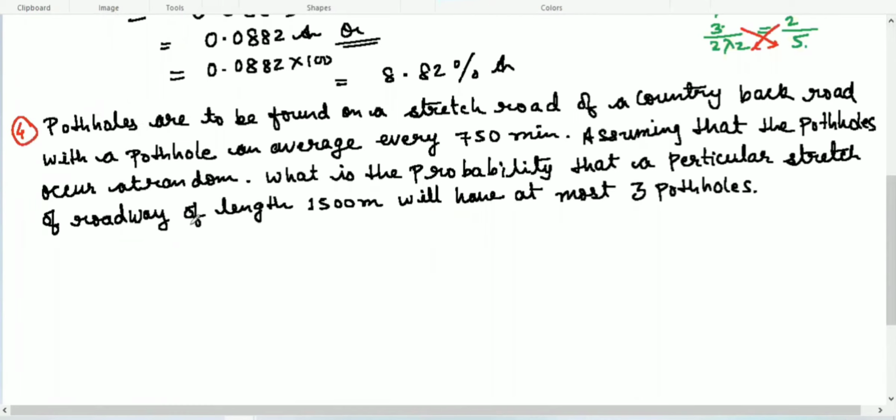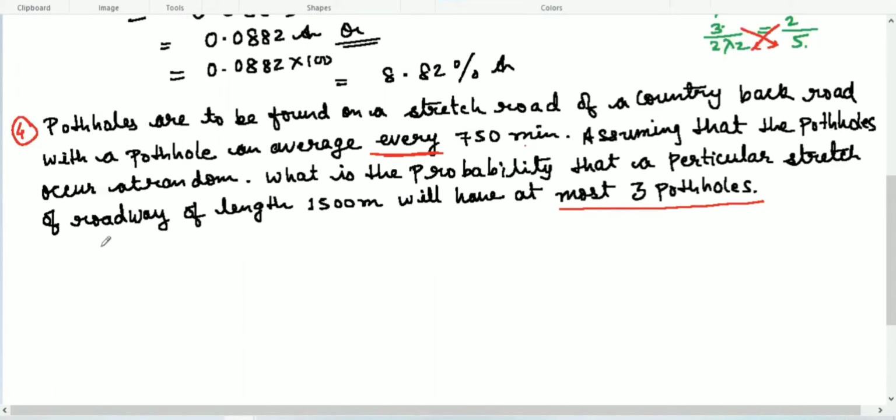Now this question is here. Potholes are to be found on a stretch of a country back road, with a pothole on average every 750 meters. Carefully read the question. Assuming that the potholes occur at random, what is the probability that a particular stretch of roadway of length 1500 meters will have at most 3 potholes? Now understand what is lambda here, what is length here.